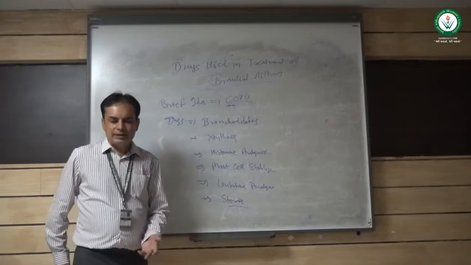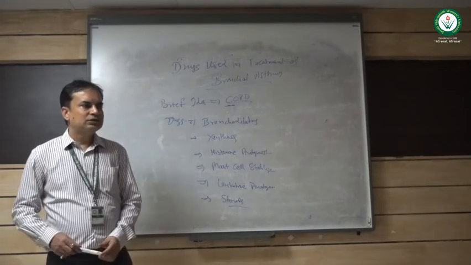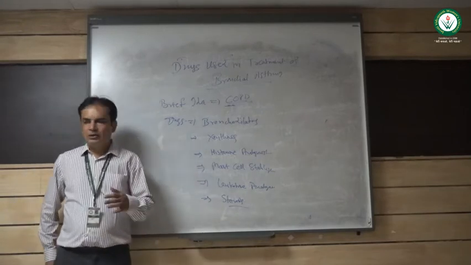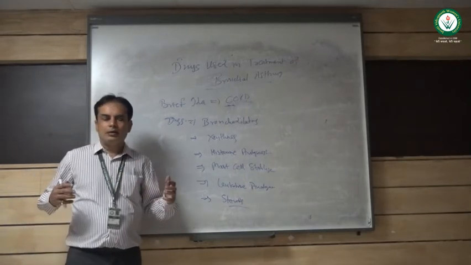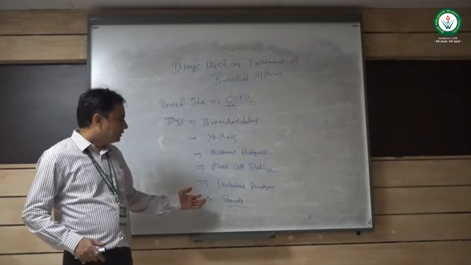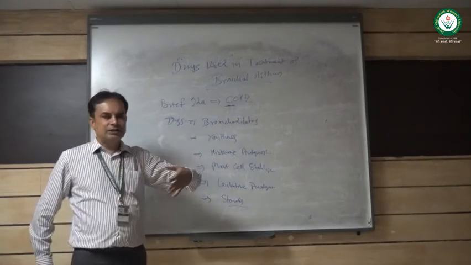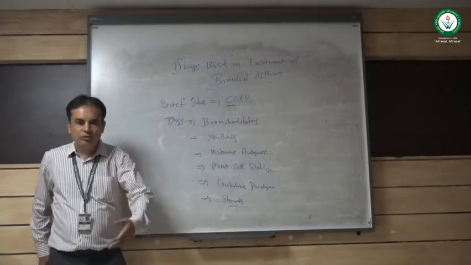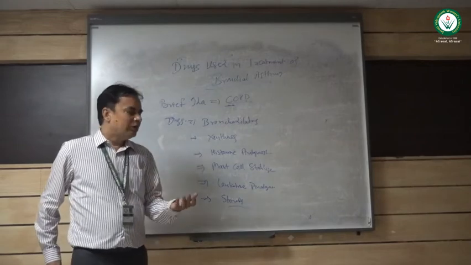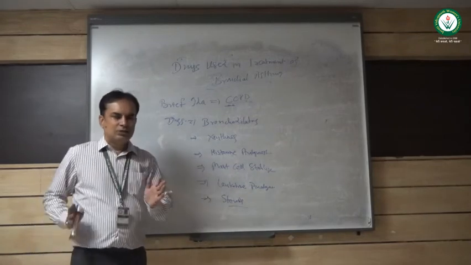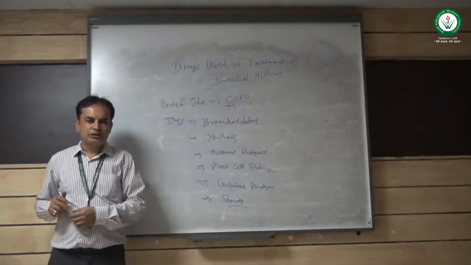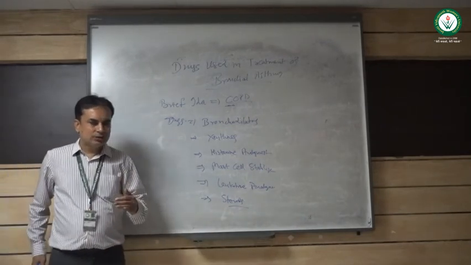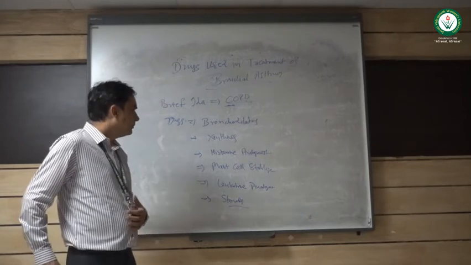Steroids, as I just told you, prednisolone is a steroid. Steroids are basically used to suppress the antigen antibody reaction. As I told you, it is kind of an allergic disorder, or you can say autoimmune disorder. So if we give this steroid, it suppresses the autoimmune response or antigen antibody reaction, so it will also ease out the asthmatic response of the patient.